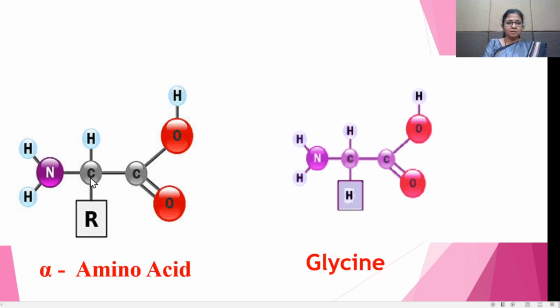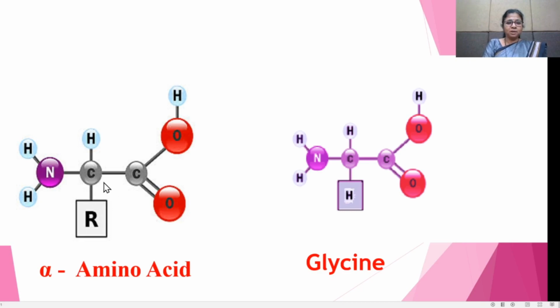See here, this carbon atom has this carboxylic group. Then this is the R, the side chain. Then this is the hydrogen atom, and the fourth group is this amino group. That means this carbon atom has four different groups, and therefore this is the chiral carbon atom.